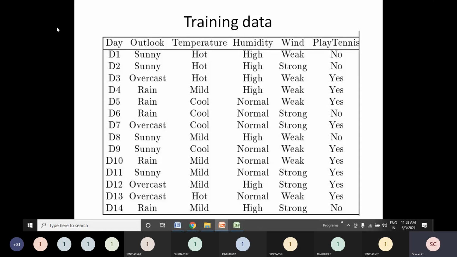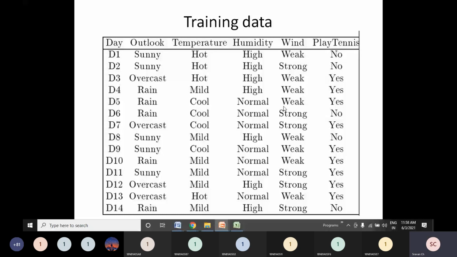Now, friends, suppose the same data set was given to me, but in this data set there are only 10 records, and in all 10 records the outcome is yes, yes, yes, yes.